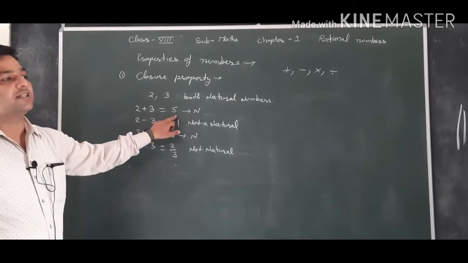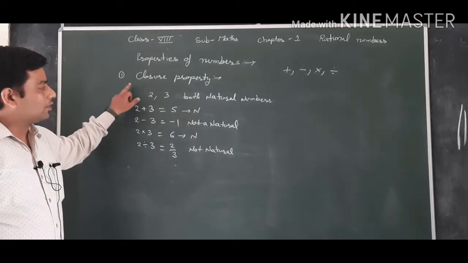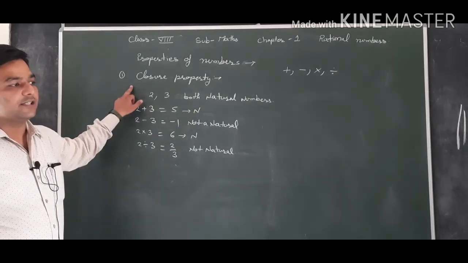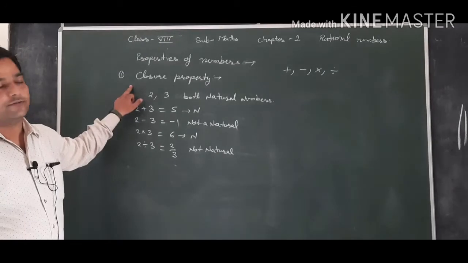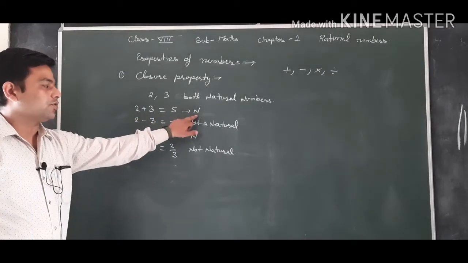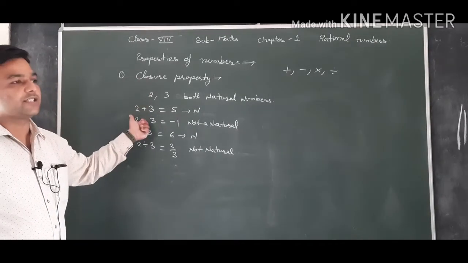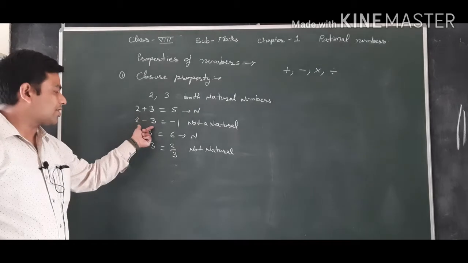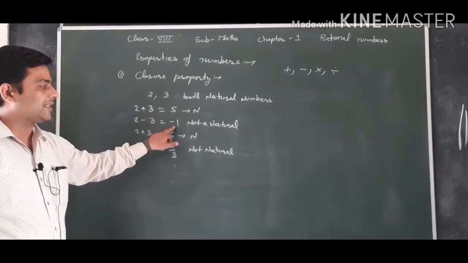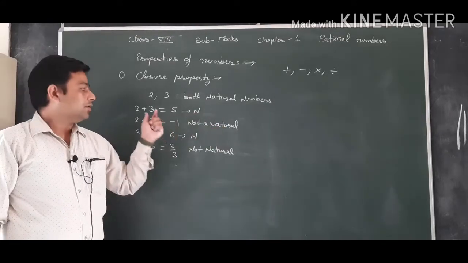So we can say addition is closed in the natural numbers. But if we subtract 2 minus 3, we will get minus 1, which is not a natural number. That means subtraction is not closed in natural numbers. Addition is closed, but subtraction is not a closure property for the natural number system.